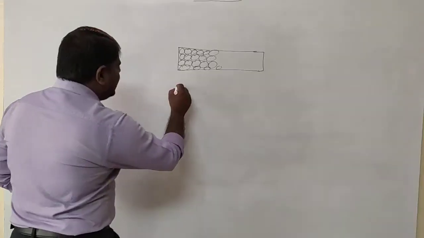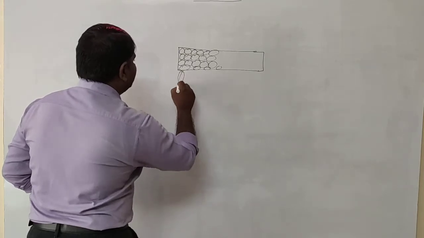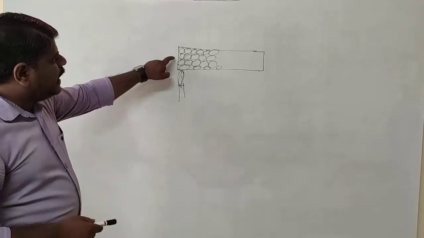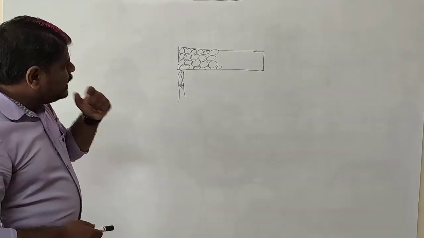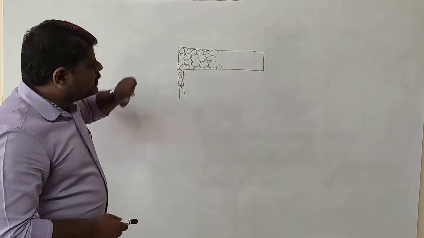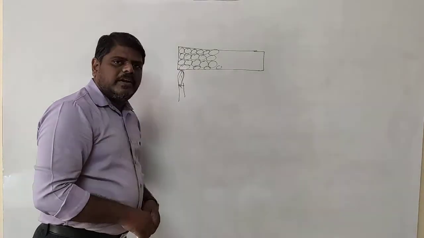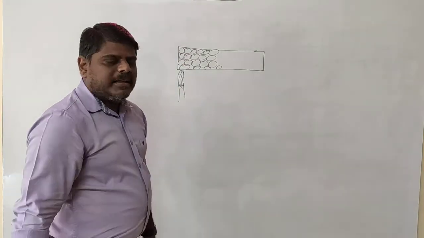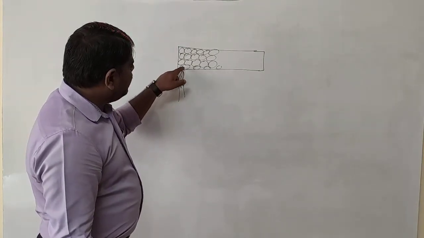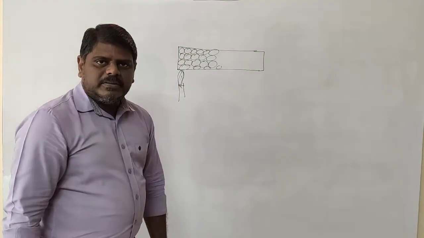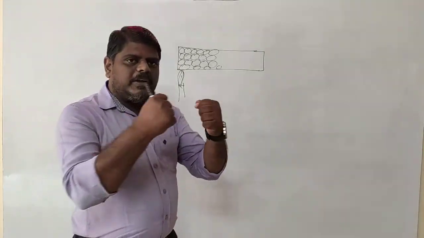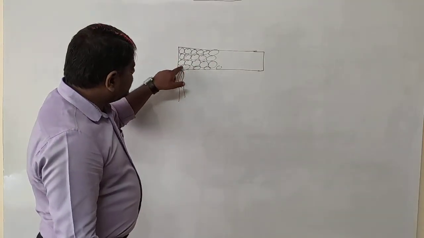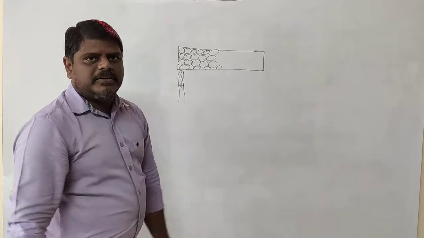Now what happens? You take one end and start heating it. When you give the heat energy to this metal bar at one end, immediately this heat energy is taken by the first molecule. We already discussed that whenever a molecule takes the heat energy, it starts vibrating. Due to this vibration, it collides with the second molecule, and in this collision the heat energy is transferred. So the first molecule transfers the energy to the second molecule.